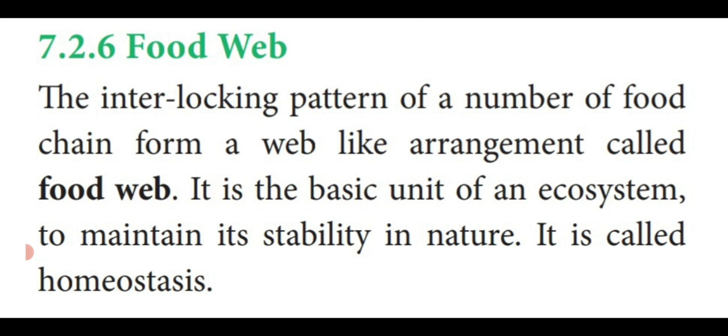What is a food web? The interconnecting or interlocking pattern of a number of food chains that forms a net-like or web-like arrangement is called a food web. The food web is the basic unit of an ecosystem. One more question: dash is the basic unit of ecosystem, meaning food web. The food web maintains the balance or stability of nature. So, the food web is known as homeostasis.